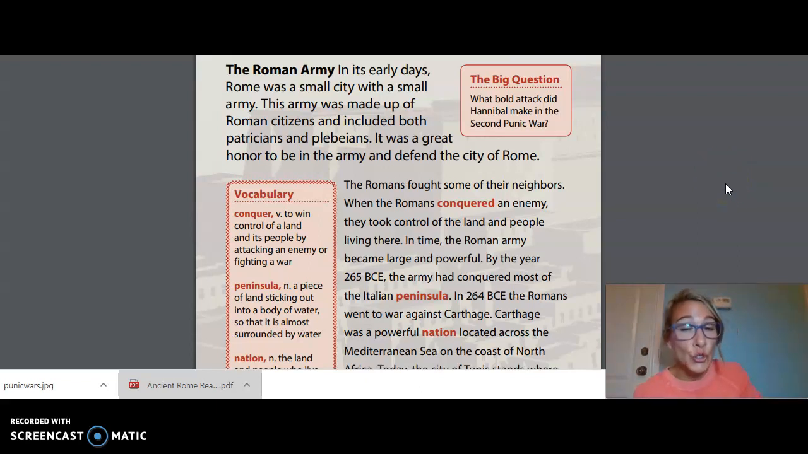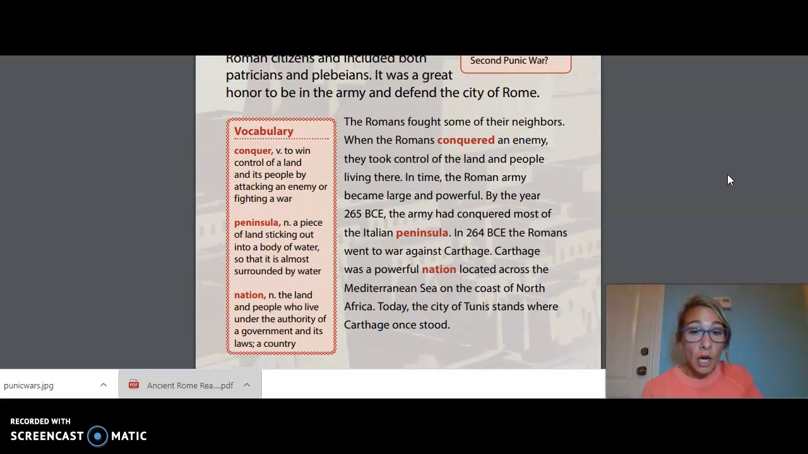By the year 265 BCE, the army had conquered most of the Italian peninsula. In 264 BCE, the Romans went to war against Carthage. Carthage was a powerful nation located across the Mediterranean Sea on the coast of North Africa. Today, the city of Tunis stands where Carthage once stood.